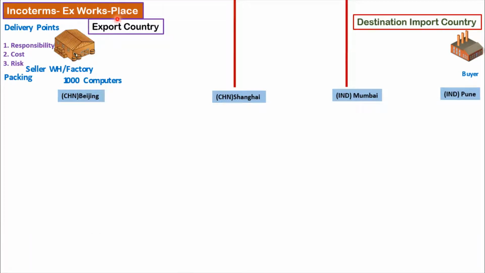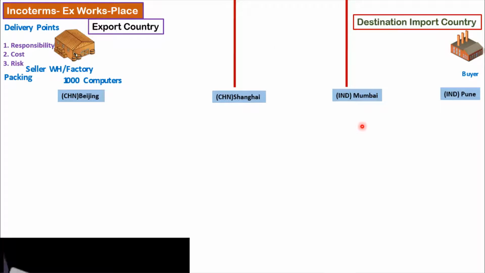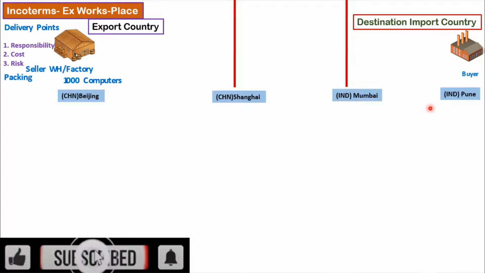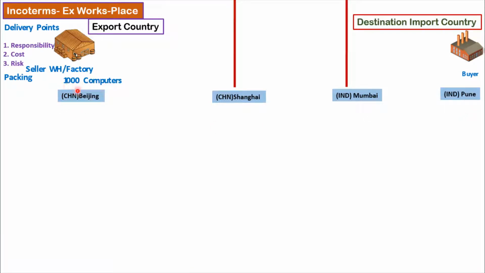It is applicable to the place. Incoterms define the delivery points for the seller and the buyer, based on which the responsibility, cost and risk get transferred from the seller to the buyer. The example that we are looking at is a buyer sitting in Pune, India who wants to buy 1000 computers from a seller sitting in Beijing, China. This is an example of international trade, so China is the export country and India is the import country.